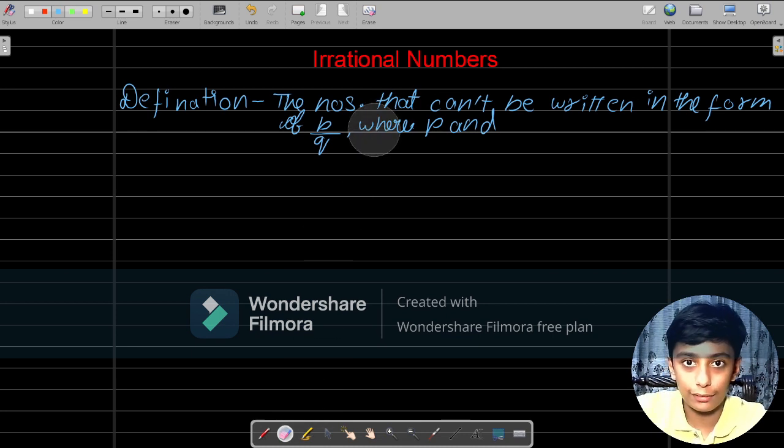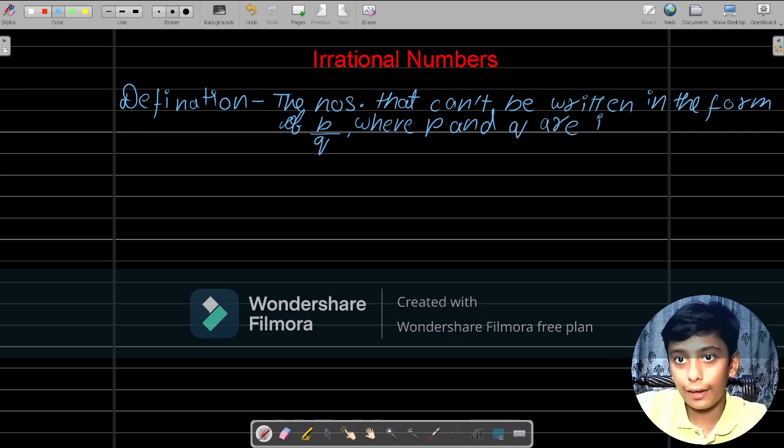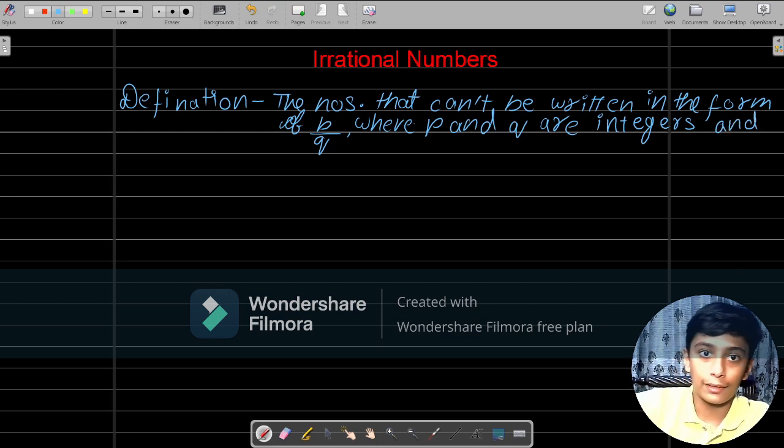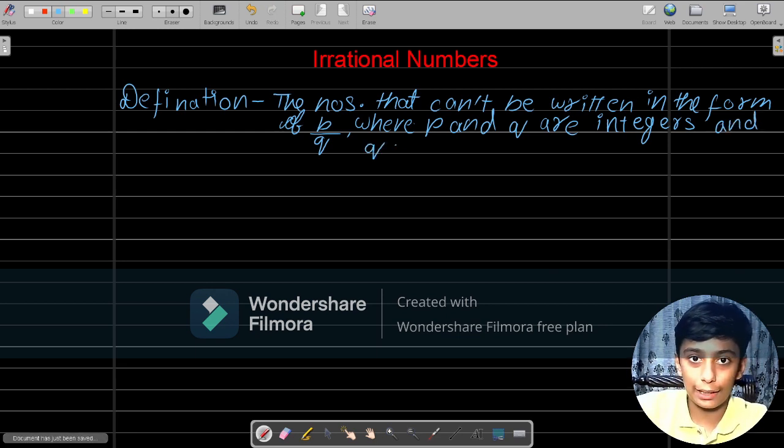where p and q are integers and q is not equal to 0.